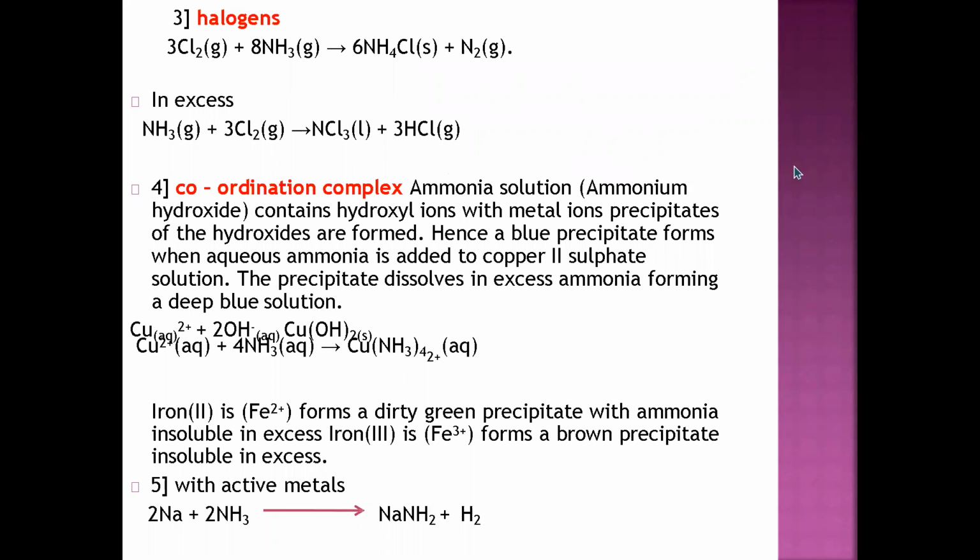Next is halogens. When it reacts with halogens, what happens? Ammonium chloride forms. For example, let us talk about chlorine. When your ammonia reacts with chlorine, ammonium chloride forms and nitrogen gas is liberated. When we take halogens in excess, what happens? Ammonia plus 3Cl2, with halogens in excess compared to ammonia. Previously, when reacting ammonia with chlorine, we took ammonia in excess, but when the halogen is in excess, at that time we obtain NCl3 and HCl. Okay, next is